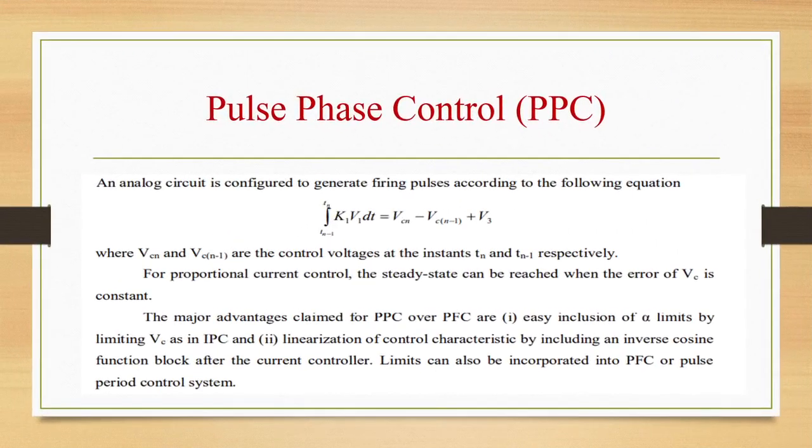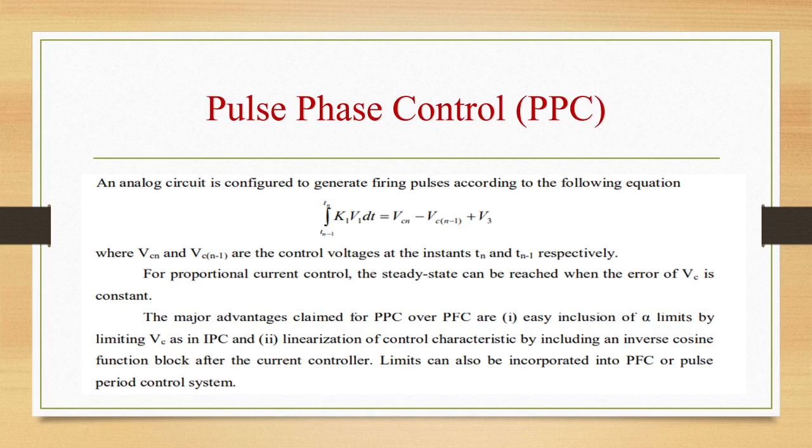Next is pulse phase control, PPC. This has been suggested by Rumpf and Renard, Reeve and Sivenko. An analog circuit is configured to generate firing pulses according to the following equation: integral Tn minus 1 to Tn of K1 V1 dt is equal to Vcn minus Vcn minus 1 plus V3, where Vcn and Vcn minus 1 are the control voltages at the instants Tn and Tn minus 1 respectively. For proportional current control, steady state can be reached when the error or Vc is constant.